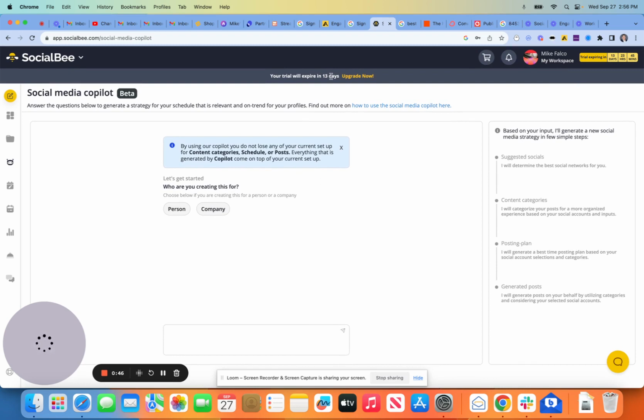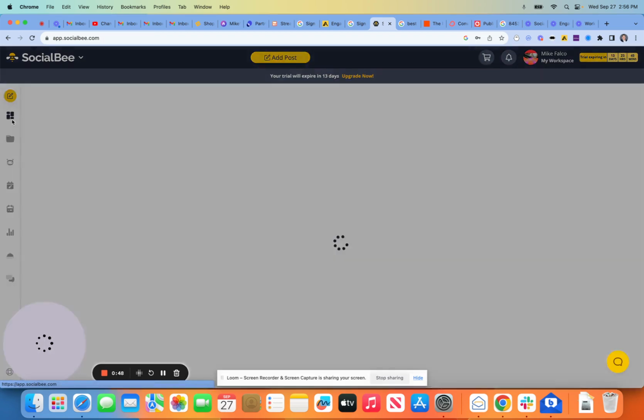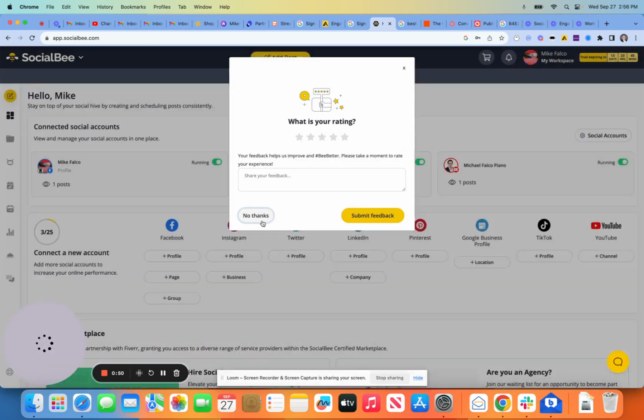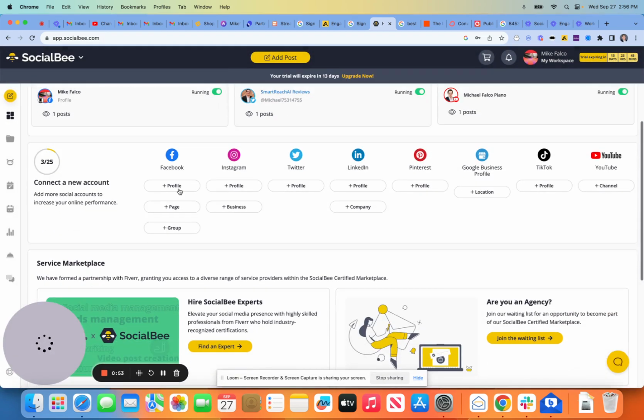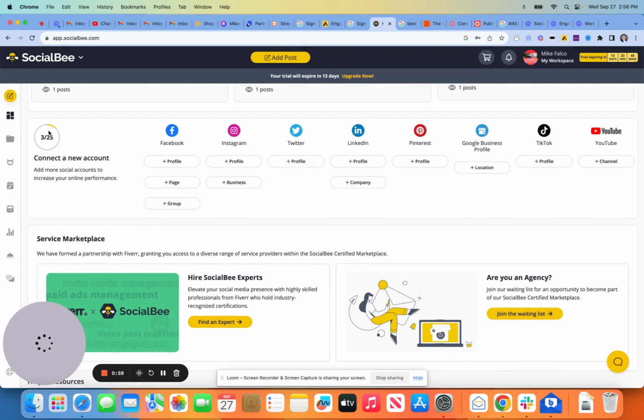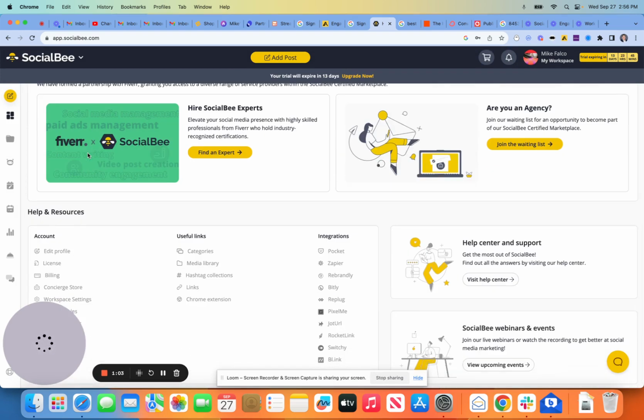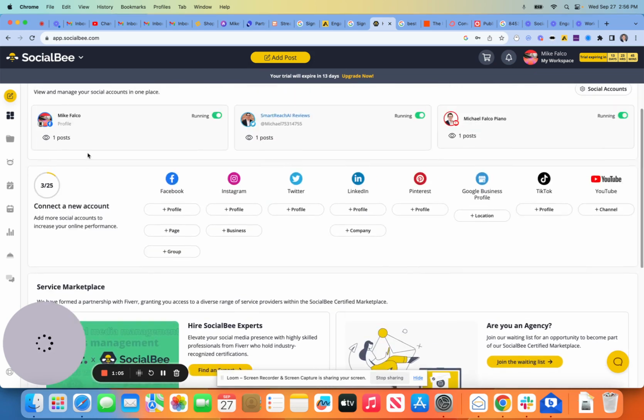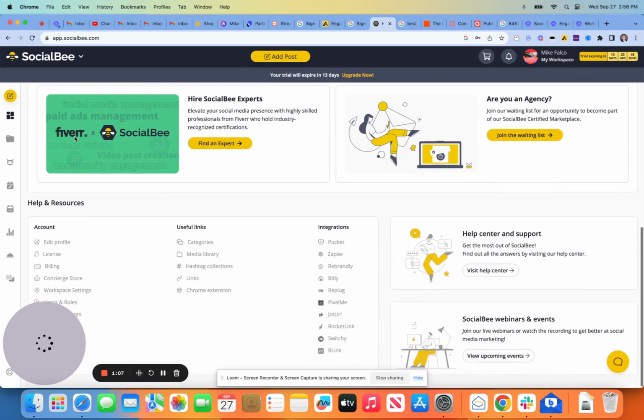As you can see here, I'm on the trial with them. I literally downloaded this like 10 minutes ago. I'm not ready to rate you guys yet. And what I like about the trial at first is 25 accounts. Most of the other platforms that I've been looking at have a 5 account cap while you're on the trial plan. That's not a good experience. So it's nice to see that they're giving me the full experience here.